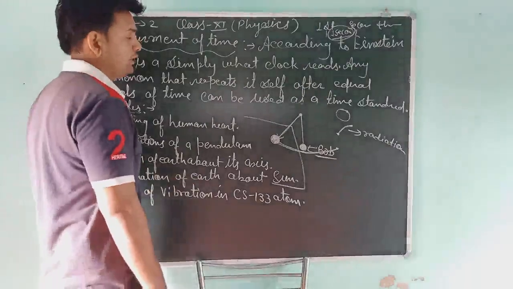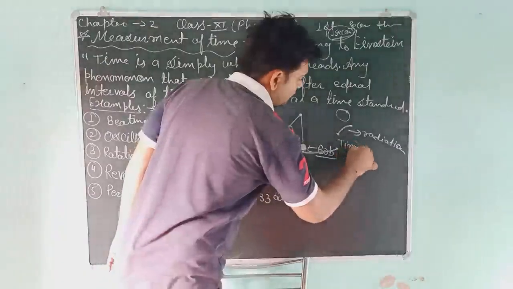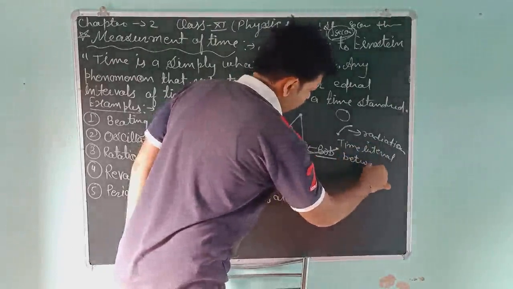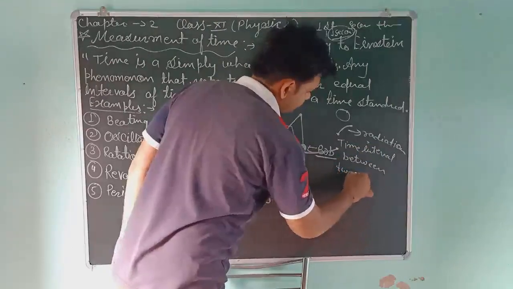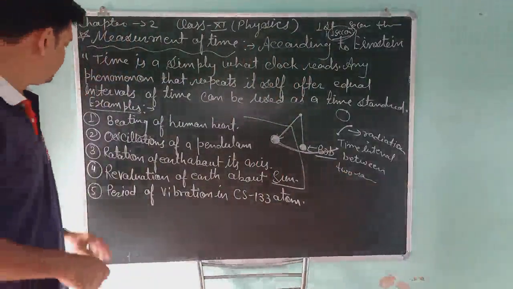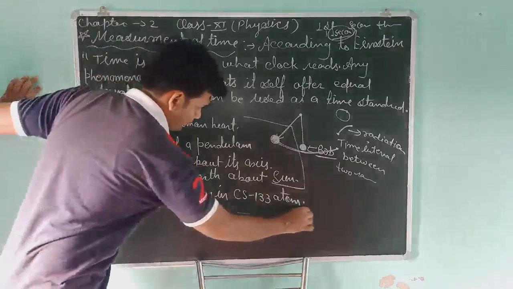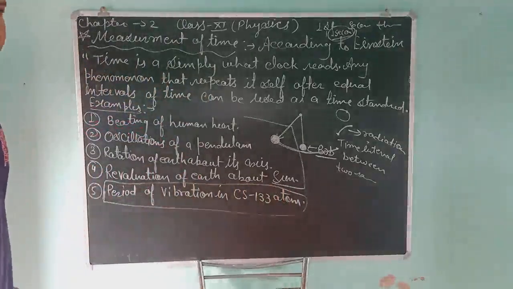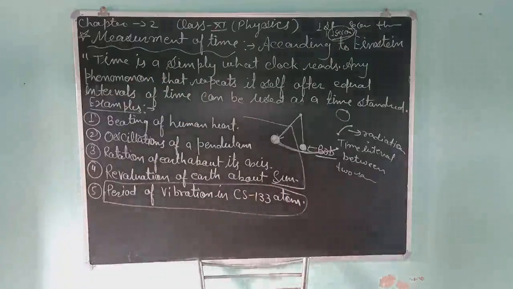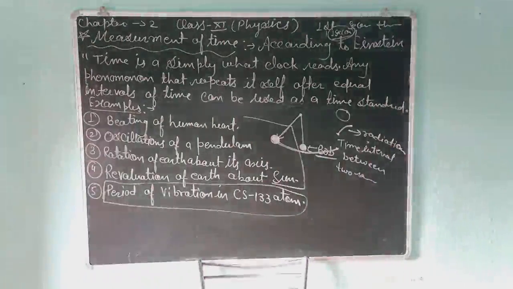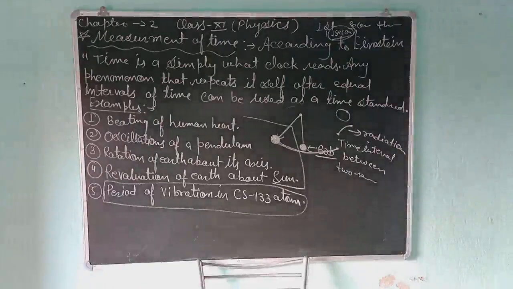The time interval between two radiations is equal to 1 second, and this is the standard measurement of time in the whole world. These others are not accurate, but this is an accurate time measuring standard system. Okay students, that was the measurement of time, and these are the notes for it.